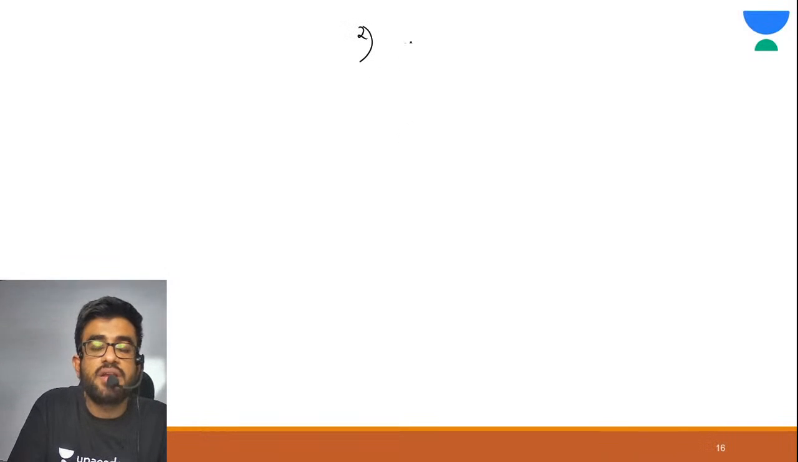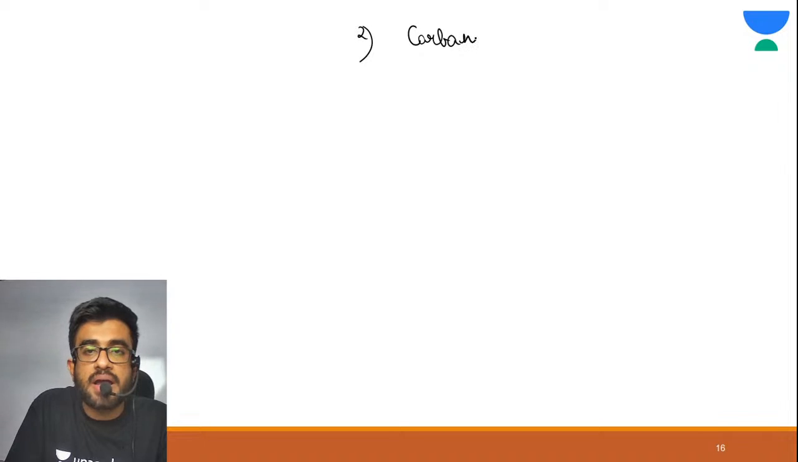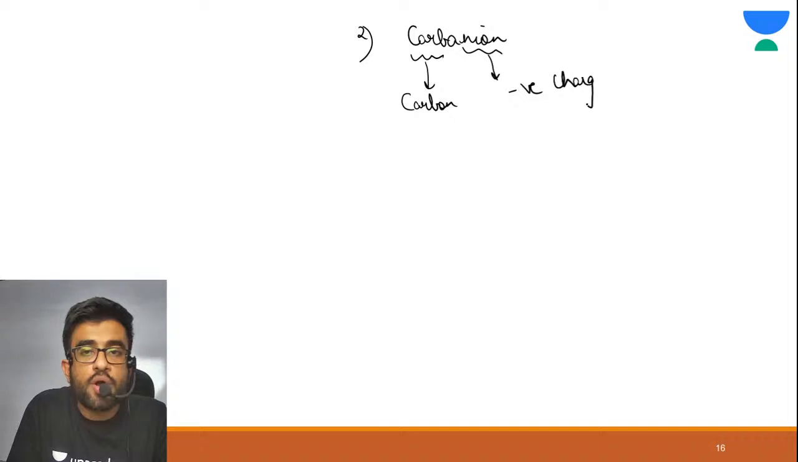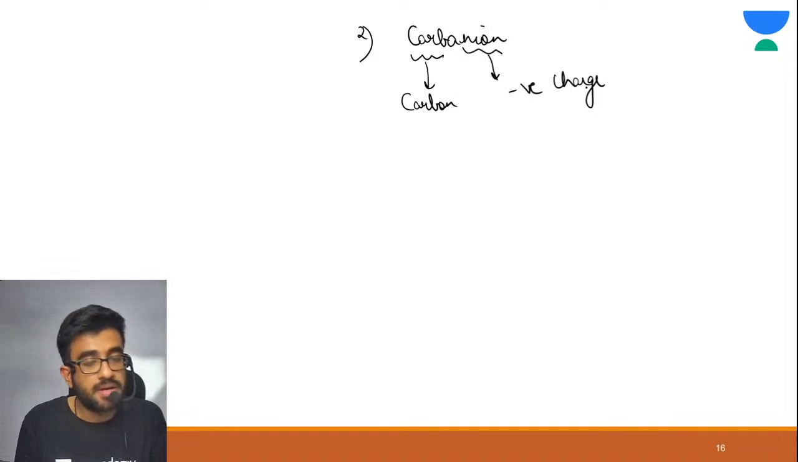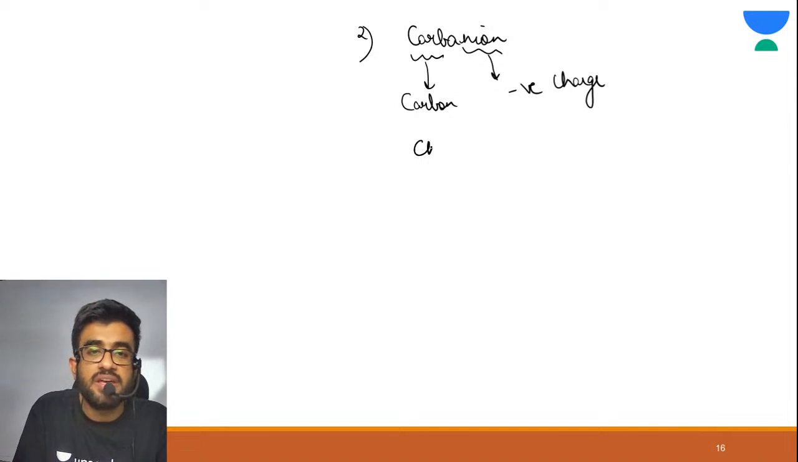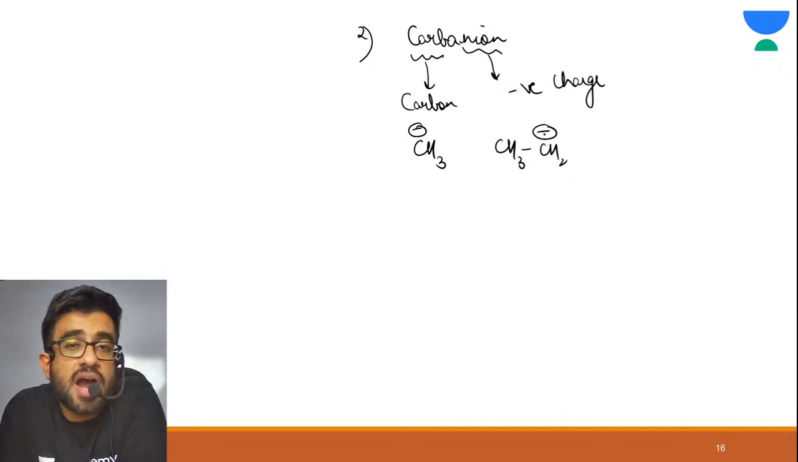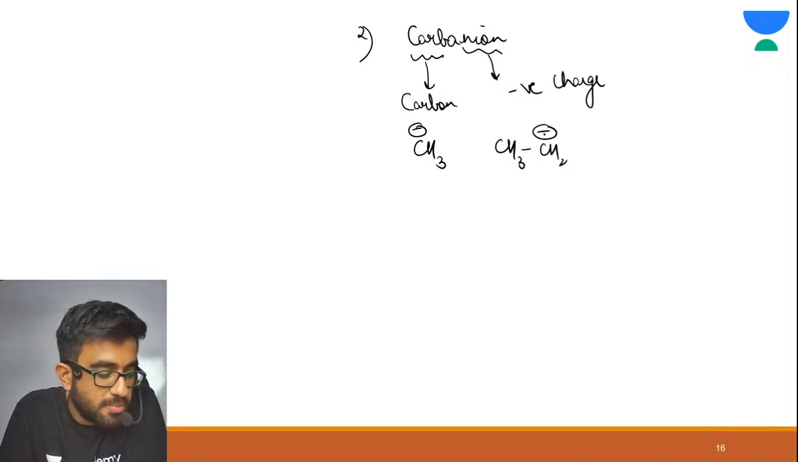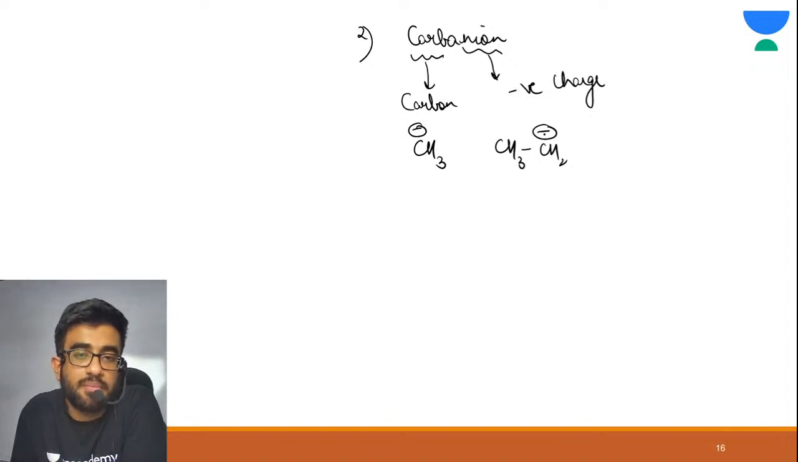Second type of reaction intermediate is carbanion. Now again, let us break this word. Carb is your carbon. Anion is negative charge. So those molecules having negative charge on carbon are known as carbanion. See, CH3 negative, CH3 CH2 negative. These all are what? Carbanion. Are you able to understand this? This was a second intermediate.